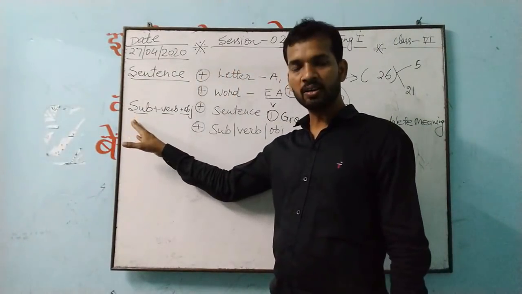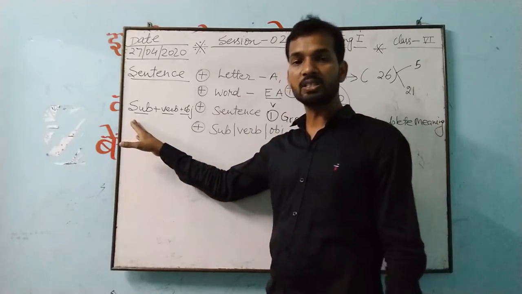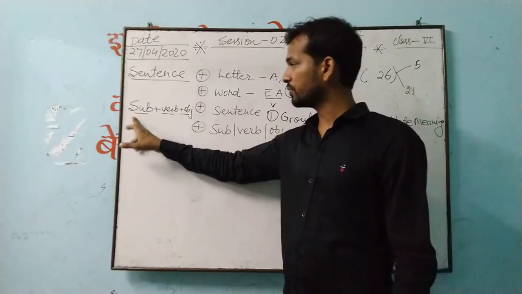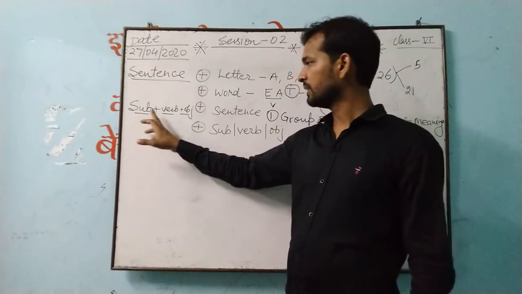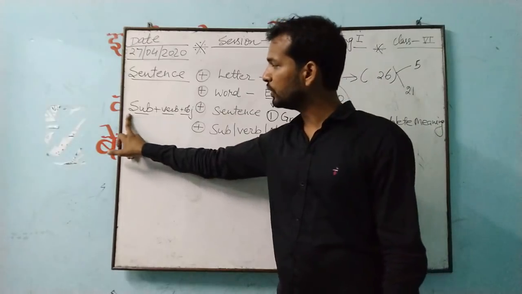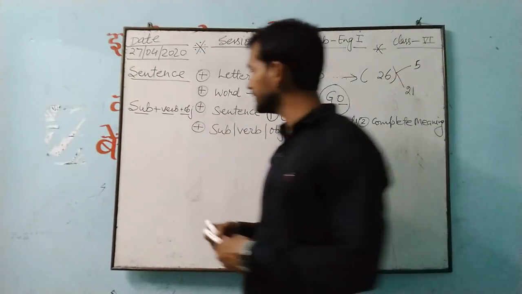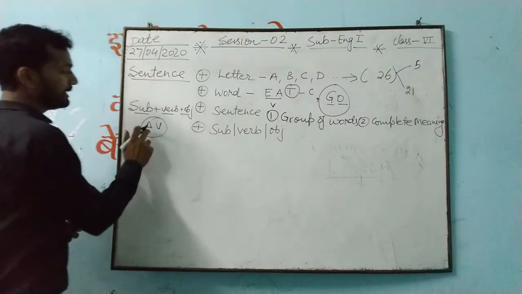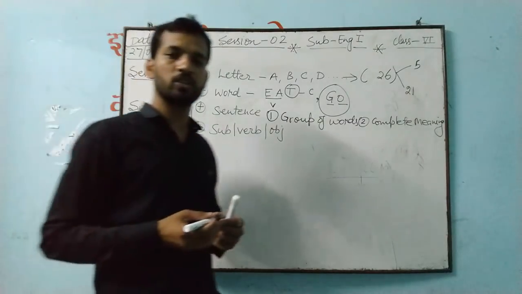When you start to write any sentence, read any sentence, or speak anything, first of all you write the subject, thereafter the verb, then the object. And this is only for active voice. In case of active voice, this structure you will use.